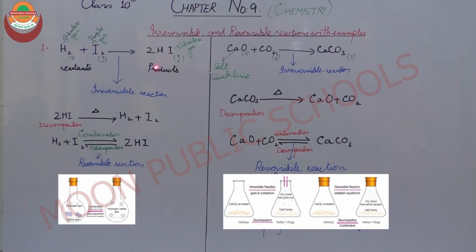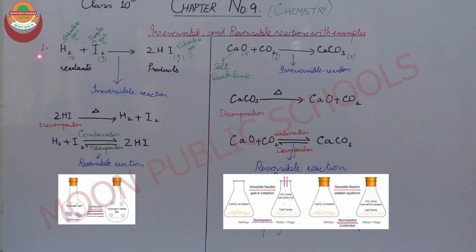But if we heat hydrogen iodide, or hydrogen iodide decomposes due to some chemical conditions, the decomposition will again give hydrogen and iodine. When hydrogen iodide decomposes due to heat, it will again form hydrogen and iodine. So this reaction can be written as H2 plus I2 gives 2HI, hydrogen iodide. That is a reversible kind of reaction.